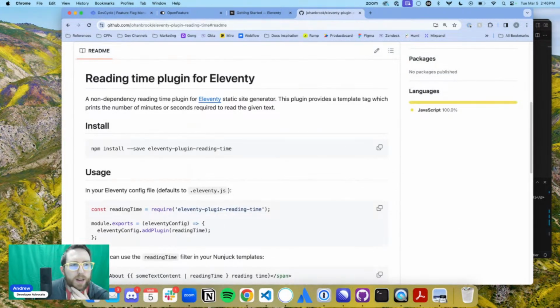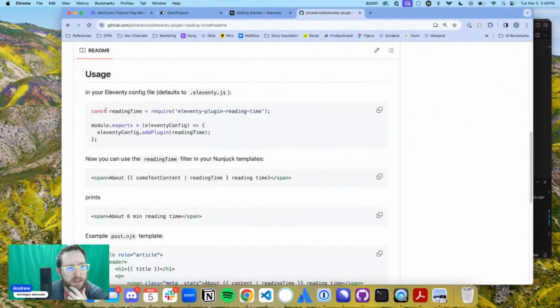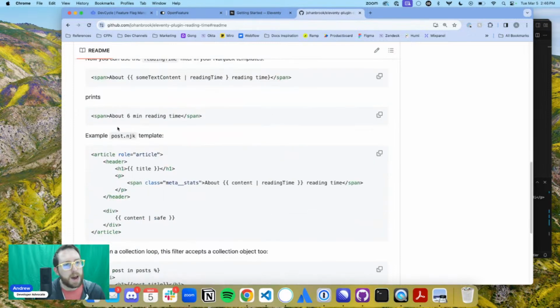So let's say we were doing this reading time plugin. It's a non-dependency reading time plugin for the static site generator. Plugin provides a template tag. And so we'll talk about templating in just a minute. But this is basically how a plugin would work. So you're pulling in this reading time plugin from the folder there. You can now use reading time in your Nunjucks templates. We'll again look at Nunjucks templates in a minute. And then it's going to print out at build time.